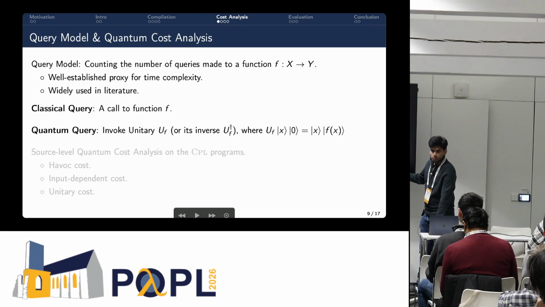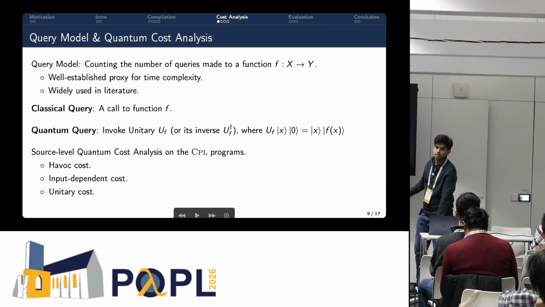Okay, so now we know the cost model. What are the cost functions that we can get out of it? In this work, we have three. We have the havoc cost, input dependent cost, and unitary cost. The first two I will get into in more detail.